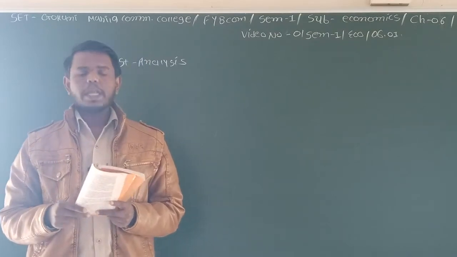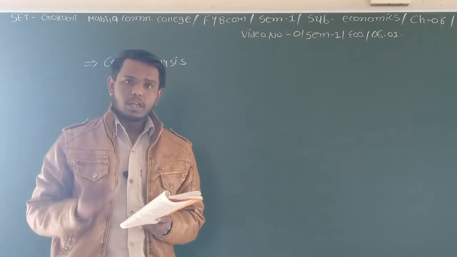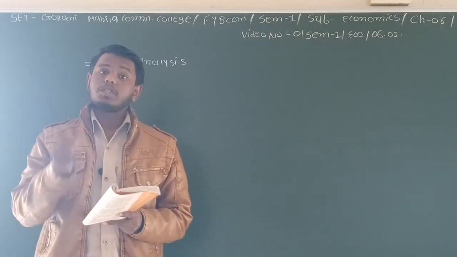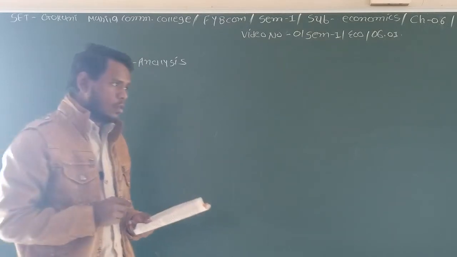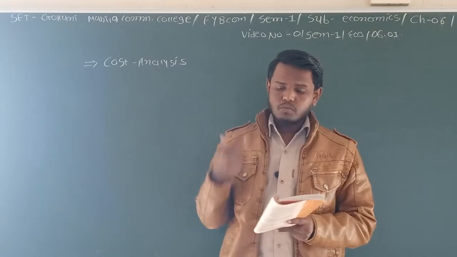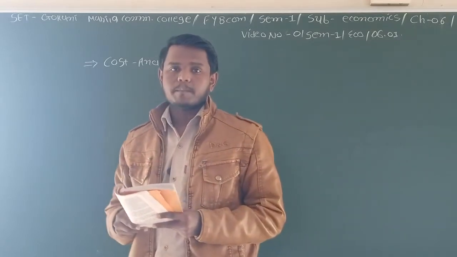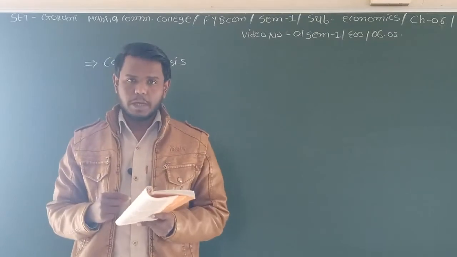When you want to take any decisions, along with price, cost is equally important, because when you set the price of any commodity, you should consider the cost of that particular commodity.